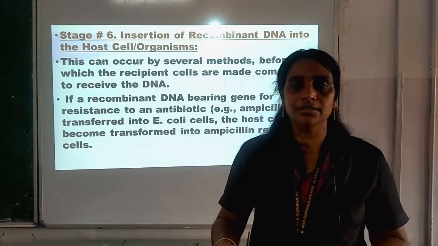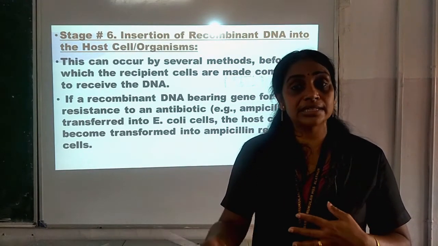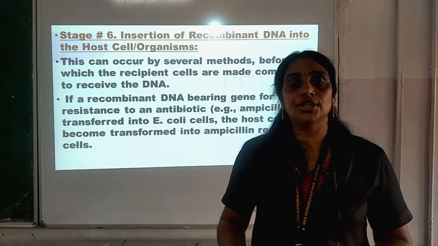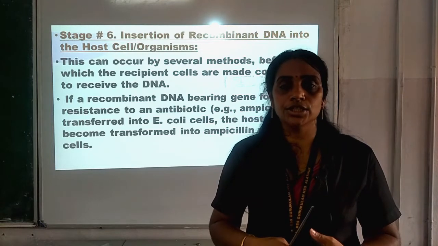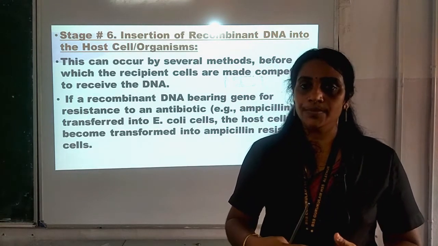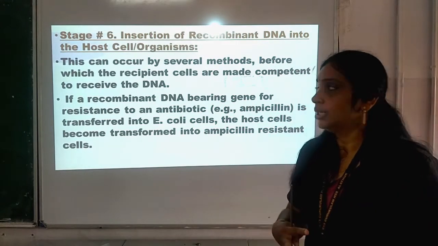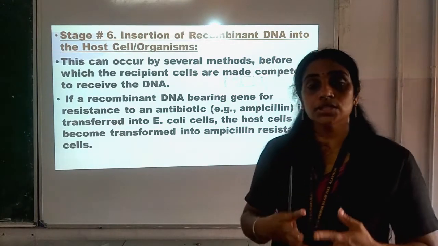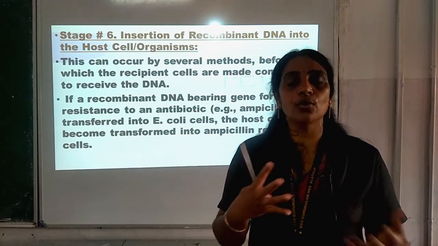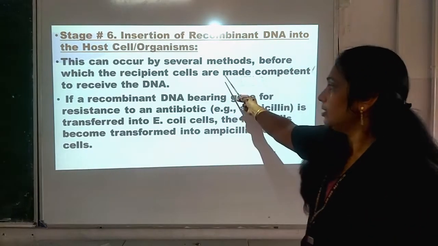These are certain methods. In that we have studied about ballistic gun, isn't it? Then micro injection, all these are the methods through which the gene of interest has been transported or transferred. Before that, the host should be made competent. That also we have studied in our previous class, how the host should be made competent.